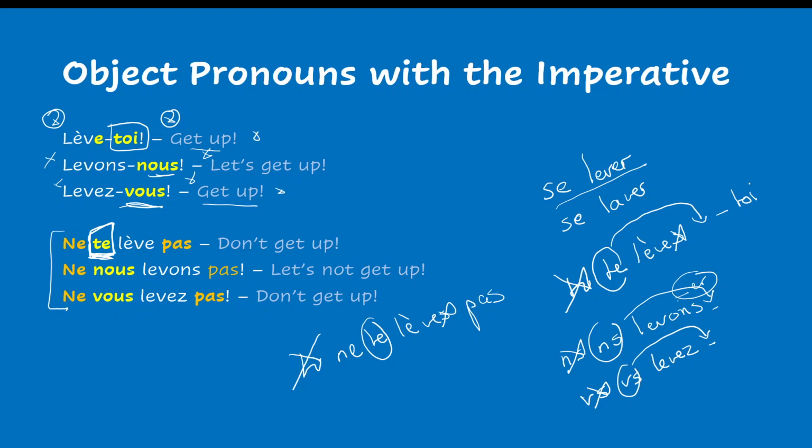So, second sentence, ne nous levons pas, let's not get up. So it would be nous ne nous levons pas. Drop the subject, ne nous levons pas. Simple here. Ne vous levez pas, same thing, vous ne vous levez pas. Drop the subject and the sentence stays the same. So it's important here to remember that in the imperative negative, the pronouns go back in front of the verb.